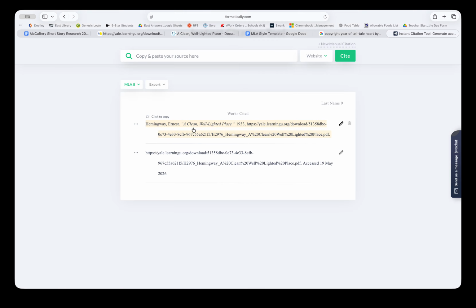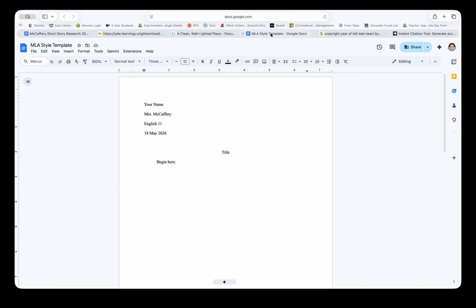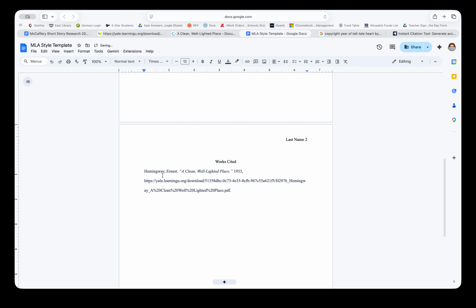Now you can see the difference between the two. We get a very pretty looking works cited here that I can click on to copy. I will go back into my MLA style template, come down here, and paste that citation in.